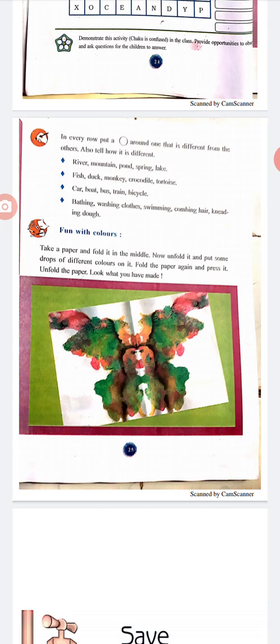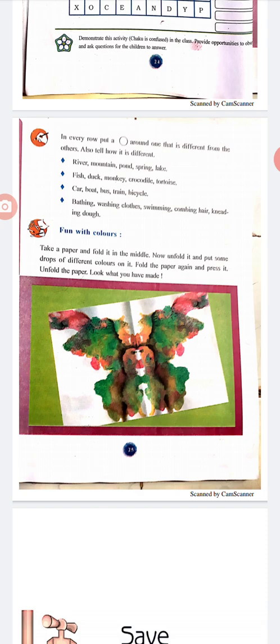Go for next page. In every row, put a circle around one that is different from the others. Also tell how it is different. See the first one. River, mountain, pond, spring, lake. Now, the answer is river, pond, spring and lake are sources of water while mountain is not. So, circle mountain.